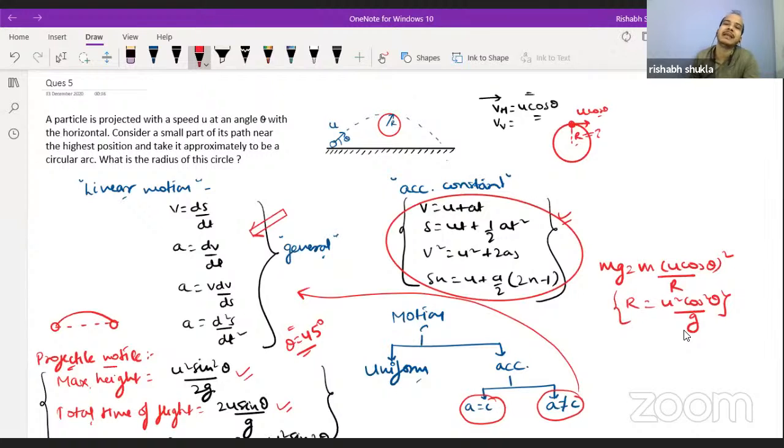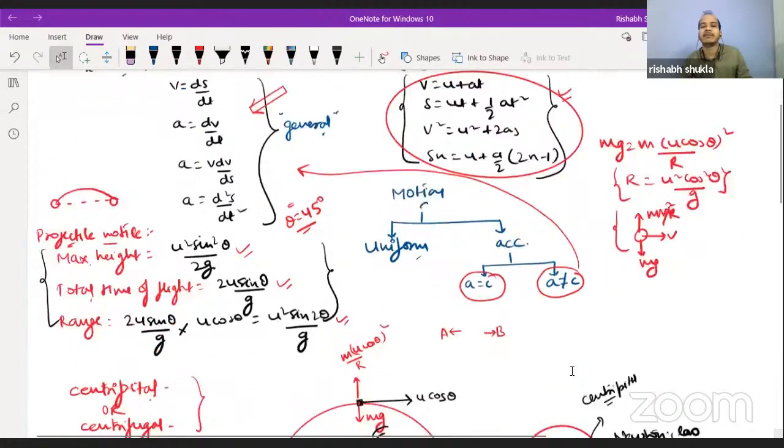Same thing you can find by centrifugal force concept also. You can bring this system into dynamic equilibrium by applying the inertial force, which will act in the direction opposite to the direction of the acceleration of the system. The acceleration is towards the center, so the system is acted upon by an imaginary force mv square by r, and here it is mg. From here you will find the value of r. So these are the topics which we have covered in our first question.